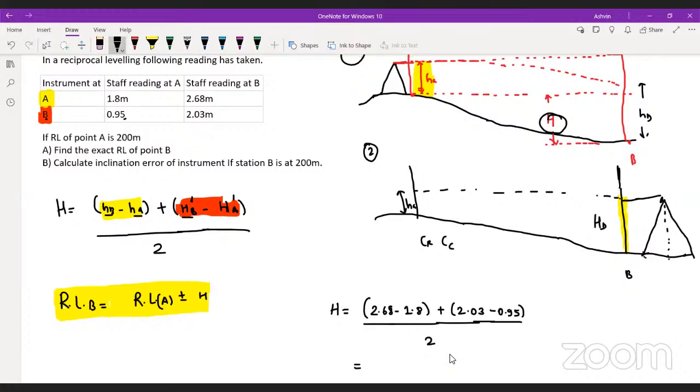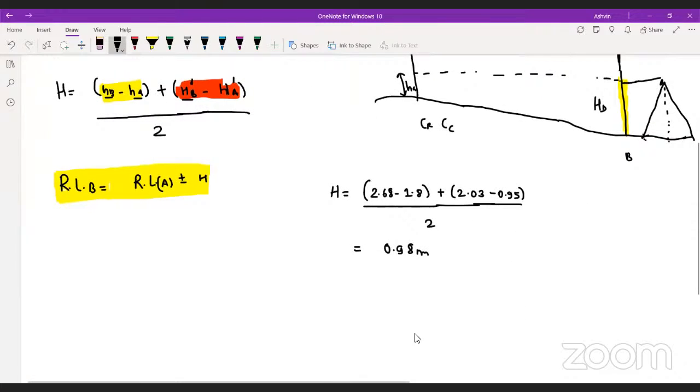So guys, you have to reply. 0.98 is the answer, friend. I don't know, Khushbu, what you are getting, but you have to calculate it. 0.98 is the exact answer.